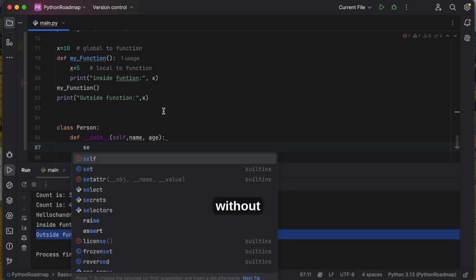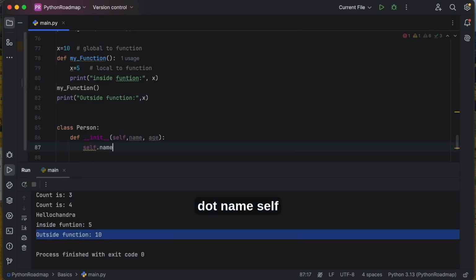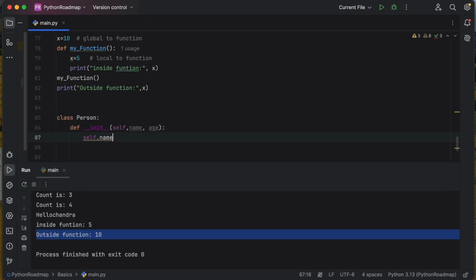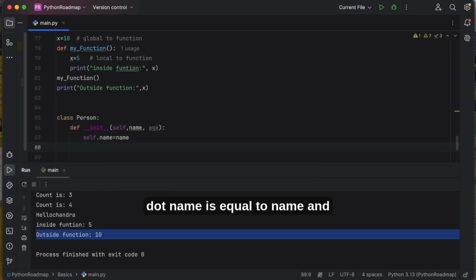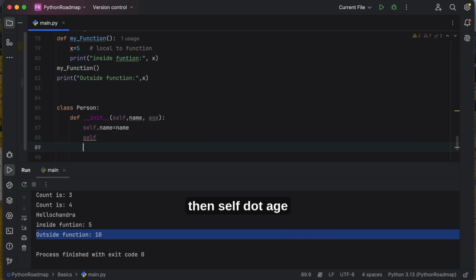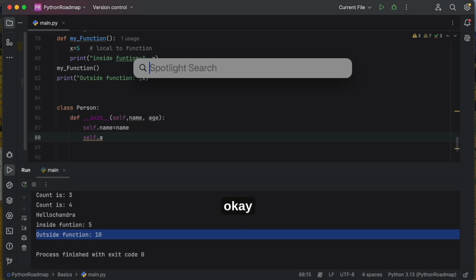In the case of a constructor in Java, we use the default class name without any parameters. Self dot name is equal to name, then self dot age is equal to age.